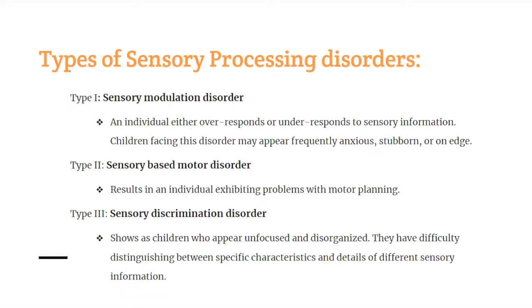And next, we have the sensory based motor disorder. This is related to one's motor planning. So, individuals with this disorder may exhibit problems with motor planning. They usually have a problem with stabilizing, moving, or planning a series of movements in response to sensory demand. And lastly, we have sensory discrimination disorder. Individuals with this disorder usually have difficulty distinguishing between specific characteristics and details of different sensory information. In other words, they have a problem with sensing similarities and differences between sensations.